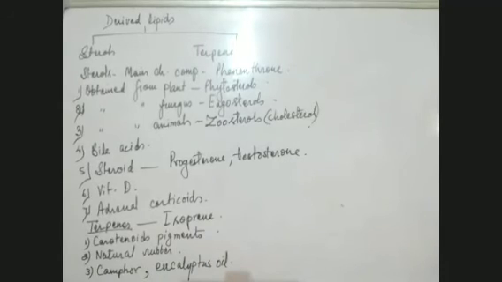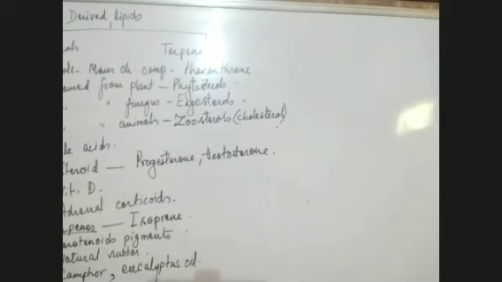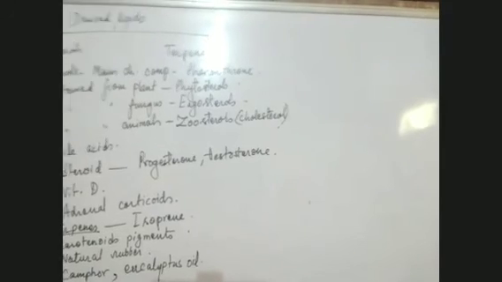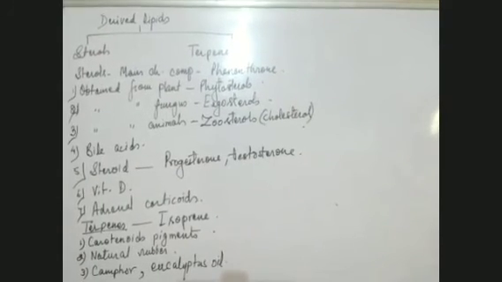So both the camphor and eucalyptus oil smell because of terpenes. So terpenes have a particular type of smell, and that particular type of smell of terpenes is because of isoprene which is present in them. So isoprene is responsible for a very strong smell of the camphor, the eucalyptus, and both are terpenes.